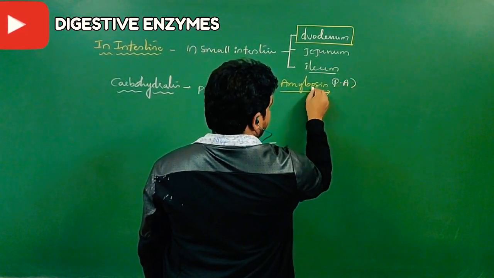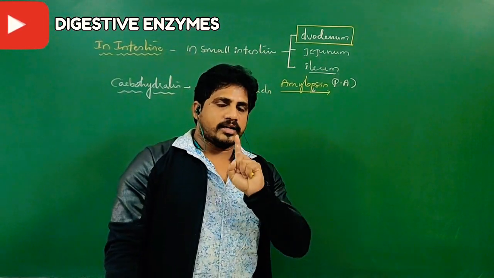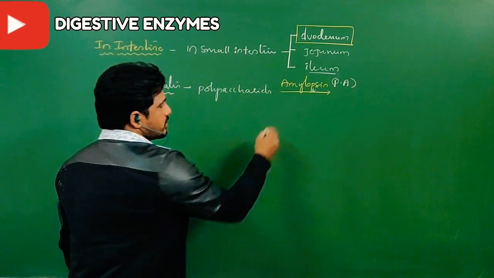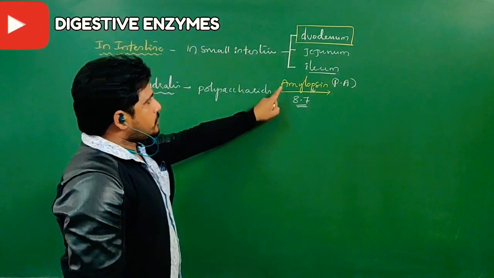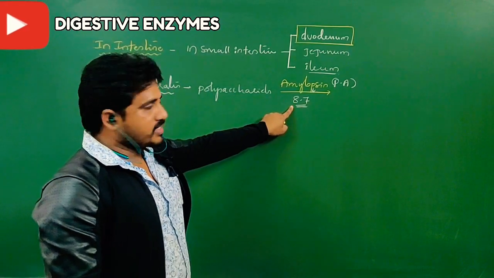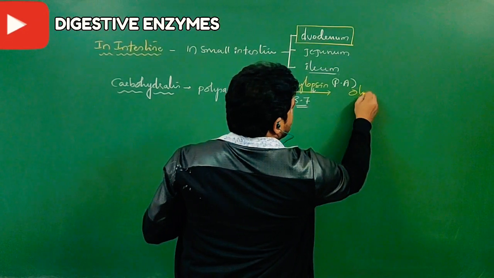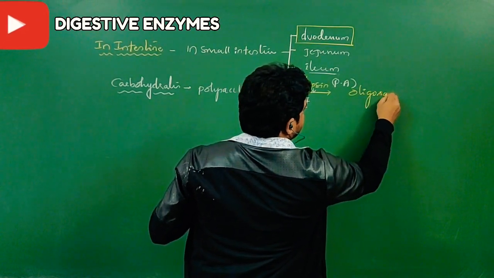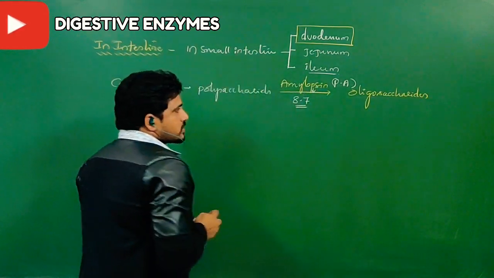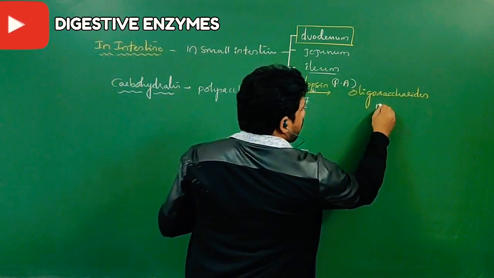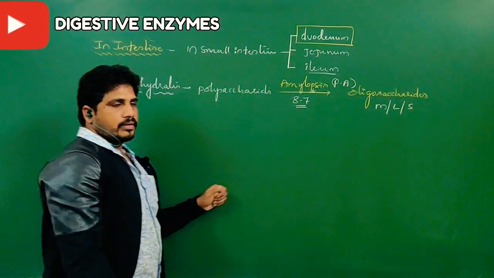Pancreatic amylase action: whenever the enzyme belongs to the pancreas, the respective pH is 8.7. No need to confuse. Amylopsin acts at 8.7 on polysaccharides, and then they become oligosaccharides, mainly maltose or lactose or sucrose.